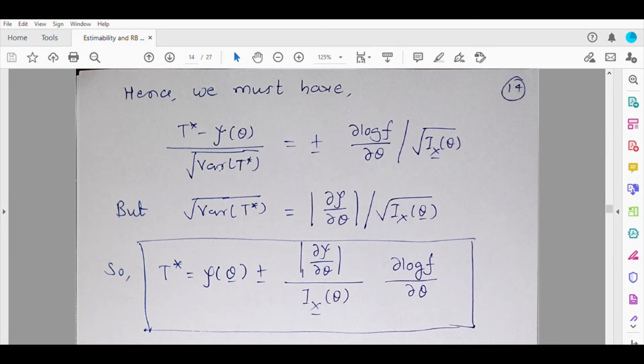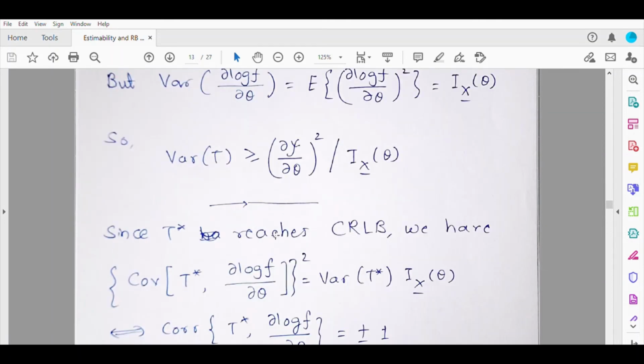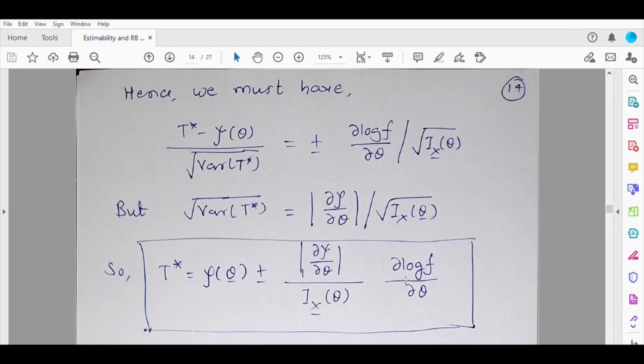Root of variance of T star is nothing but the absolute value of ∂ψ/∂θ upon root of Ix(θ). This we have already shown. Why are we taking the absolute sign? Because it is the positive square root.